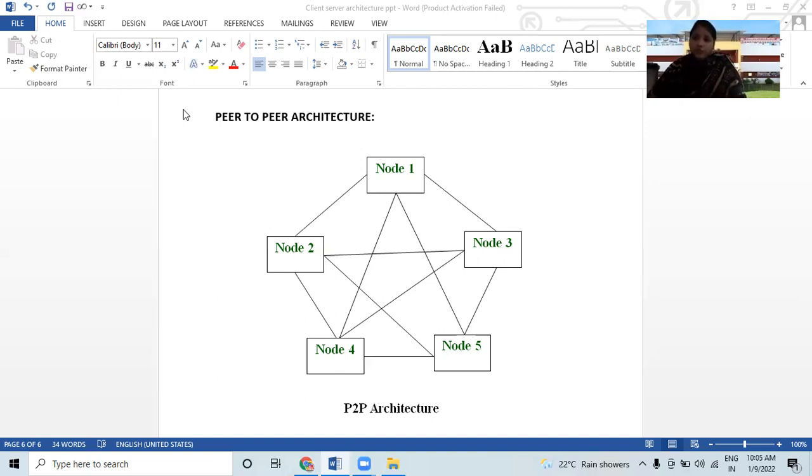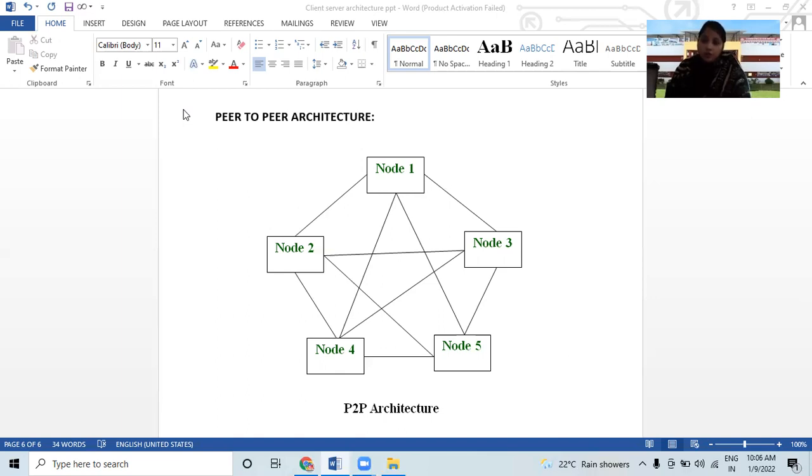I think now you will have understood that any task is equally divided among all nodes, right? And suppose node 1 and node 2 want to share data, then they can communicate and interact with each other, like node 1 and node 3, 3 and 5, and 2 and 4.